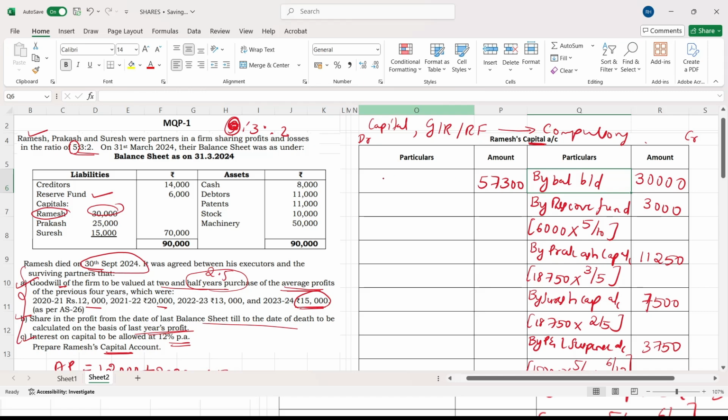This is called as to Ramesh. We'll transfer this to Ramesh's executor's account. In the bracket, we'll just write it as balancing figure, B bar F. I think you people have got clarity in this, right?